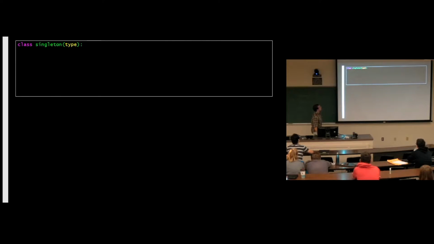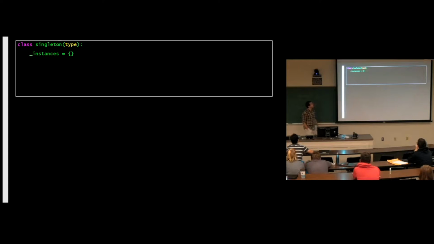So how would we do that? Let's create a metaclass that inherits from type. We have a class field. So now this is another class field, but who does this class field belong to? Anyone? This class field belongs to Singleton.